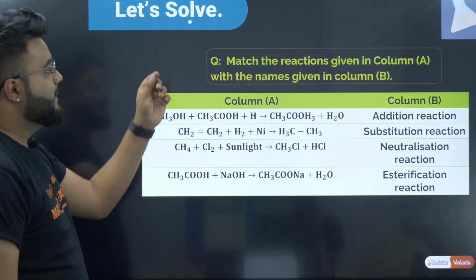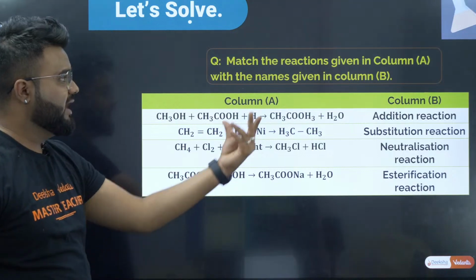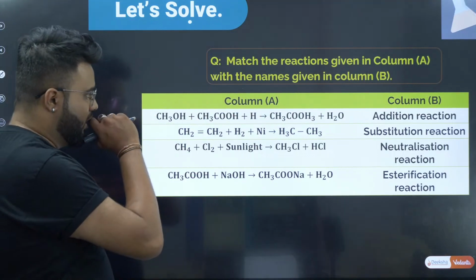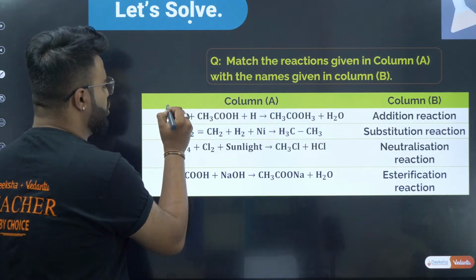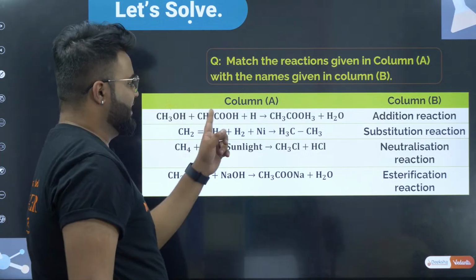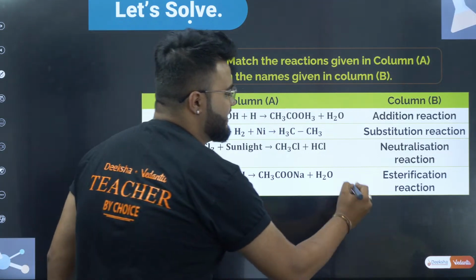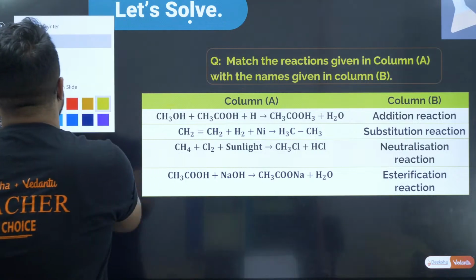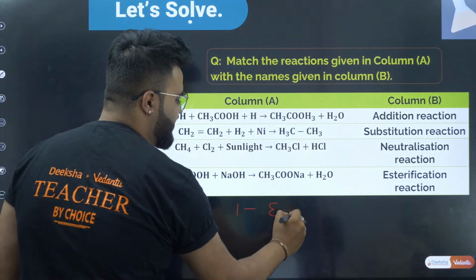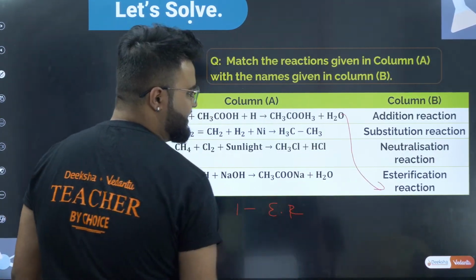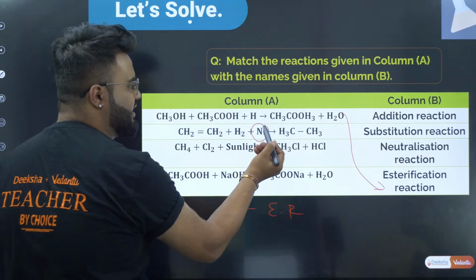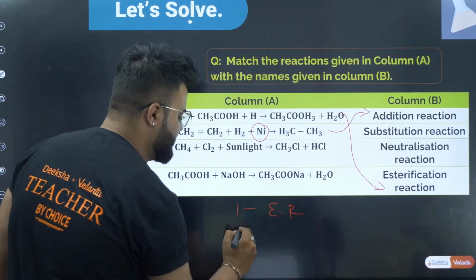Okay, let us see. Match the reactions given in column A and name them in column B. Okay, last one question is there. Let us do this. Alcohol plus carboxylic acid, everyone knows it forms an ester. Therefore, it is an esterification reaction. So option 1 is esterification reaction.